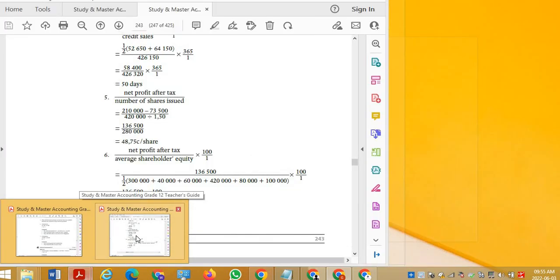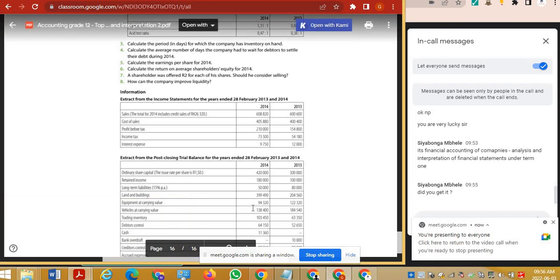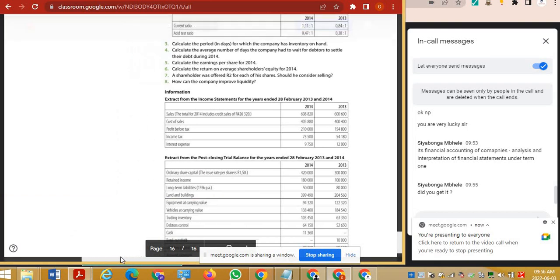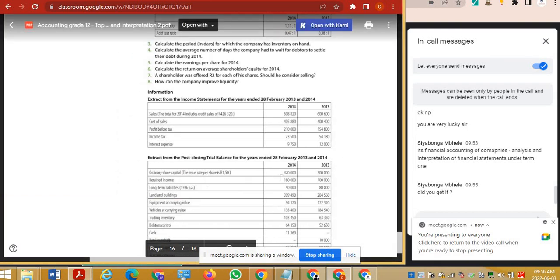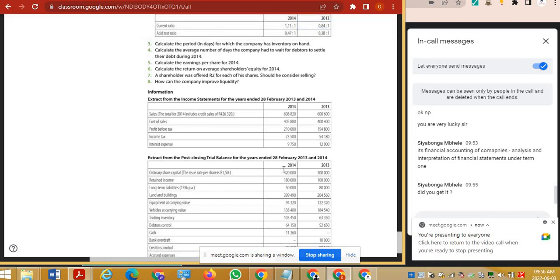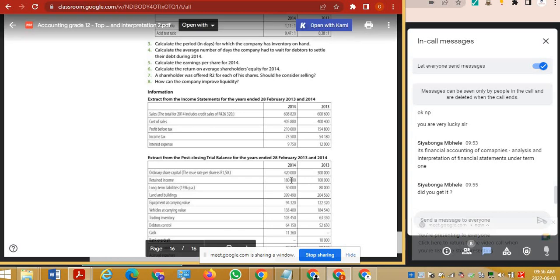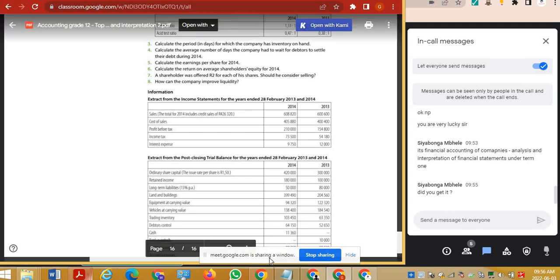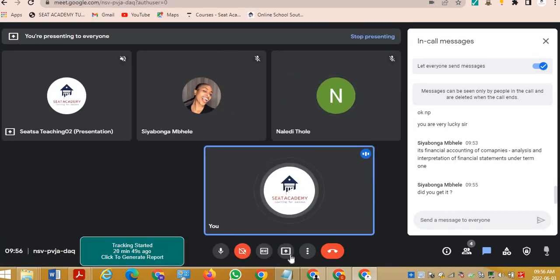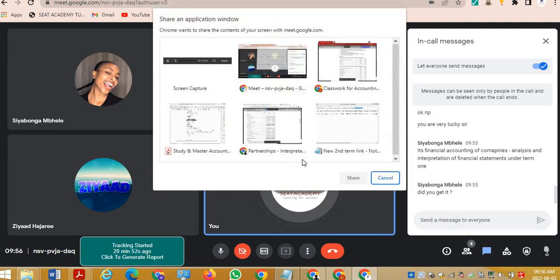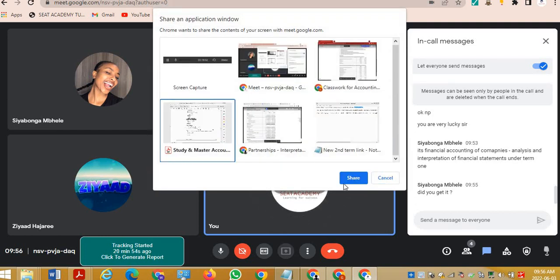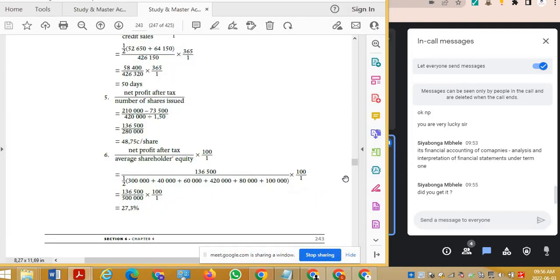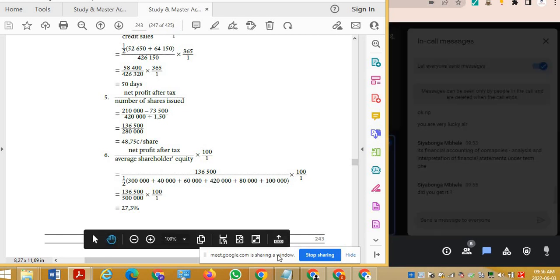We have to look at the average net shareholders' equity. What is the equity? Equity is your retained income and ordinary share capital, these two. But they need the average, so you need to take the one, add it all together and divide it by 2. That's how you find your average. And you put your net profit on top. That's the formula. I'm not going to go through the formula. You will get it in the exam. Let's talk about what this is actually doing. Why do we do this percentage calculation?